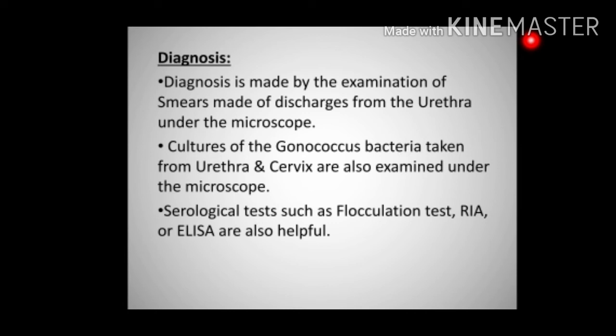Cultures of the gonococcus bacteria taken from the urethra and cervix are also examined under the microscope. Serological tests such as the flocculation test, radioimmunoassay or RIA, or ELISA, that is enzyme linked immunosorbent assay, are also helpful to identify the disease. Serological tests are tests in which antigen-antibody reactions are involved. For these tests, a blood sample is taken from the patient and tested.